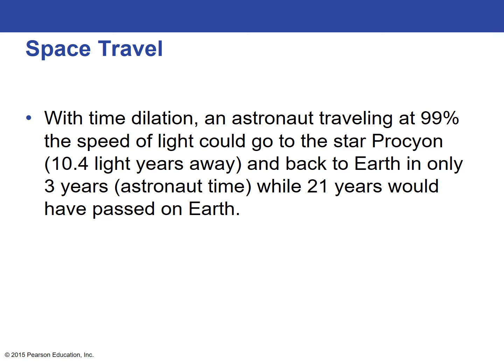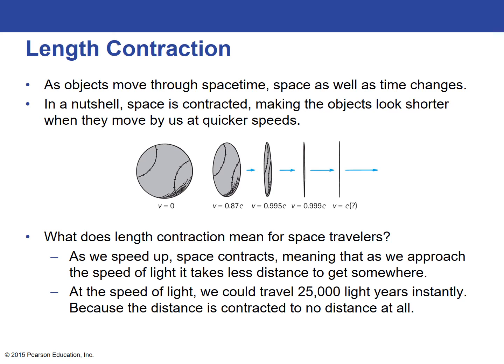So with time dilation, an astronaut traveling at 99% the speed of light could go to the star Procyon, which is 10.4 light years away, and back to Earth in only 3 years astronaut time. Now, on Earth, because it's 10.4 light years away and 10.4 light years to return, about 21 years would have passed on Earth. But for the astronaut, they could have done all that in only 3 years. And that's again if they could go 99% the speed of light, which at this current time, we're not going anywhere near that fast.